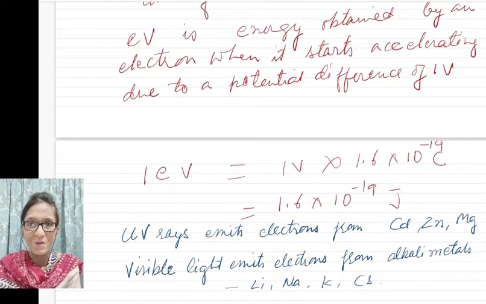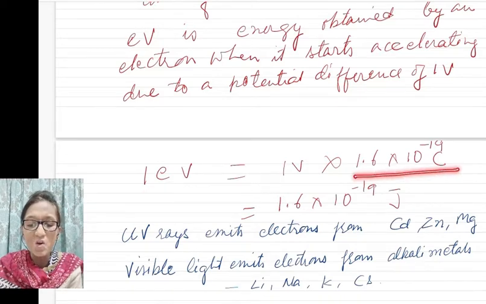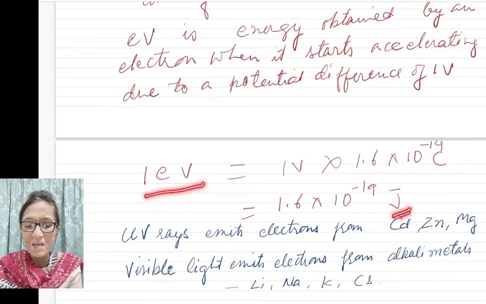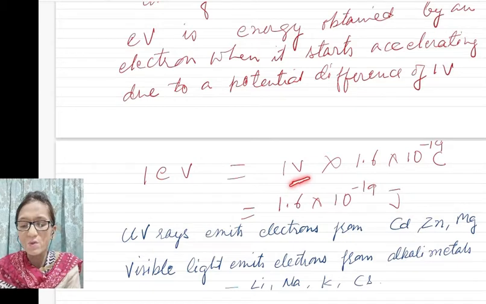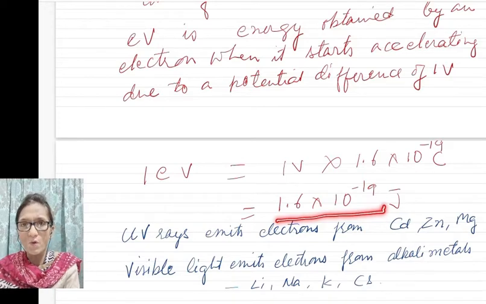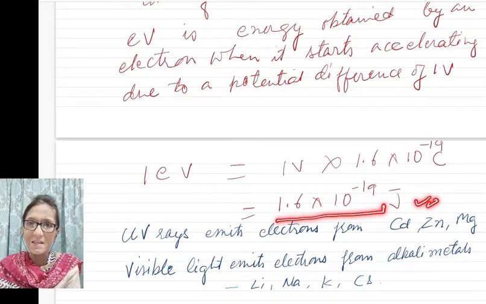Joule is your SI unit of energy. So when you put the charge on 1 electron, that is 1.6 into 10 to the power minus 19 coulomb, then eV can be converted into joule. Because here volt is already an SI unit and you have converted charge into coulomb. Coulomb is also an SI unit. So 1 electron volt has changed into 1.6 into 10 to the power minus 19 joule.